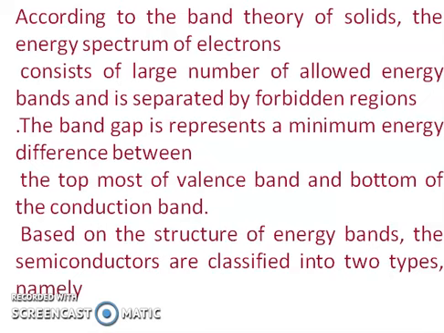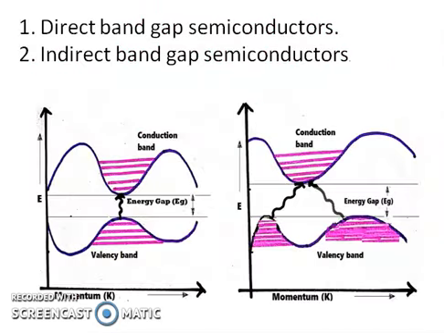The band gap is the minimum energy difference between the topmost of the valence band and the bottom of the conduction band. Here the valence band and conduction band are both allowed energy bands. Based on the structure of the energy band, semiconductors are classified into two categories, namely direct band gap semiconductors and indirect band gap semiconductors.